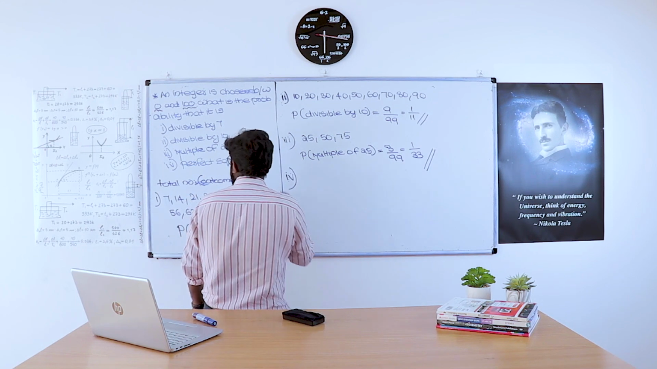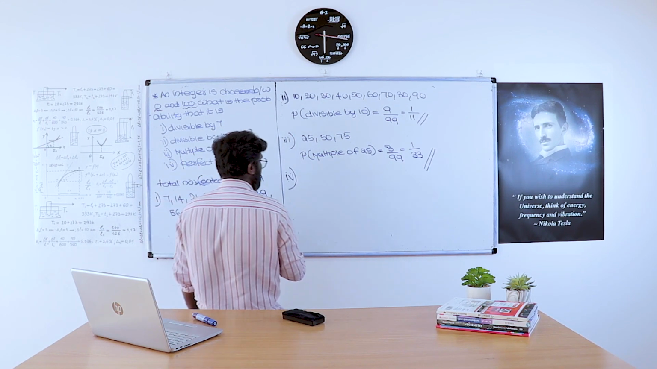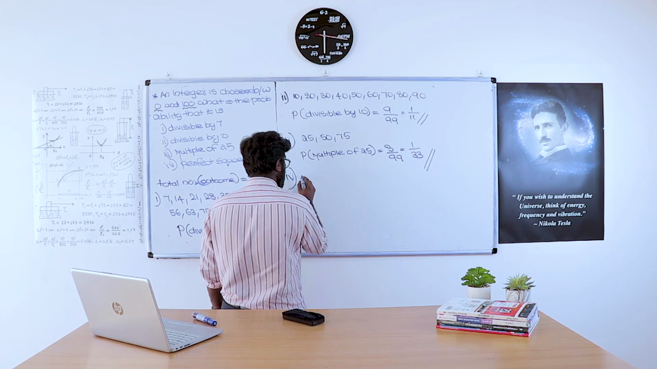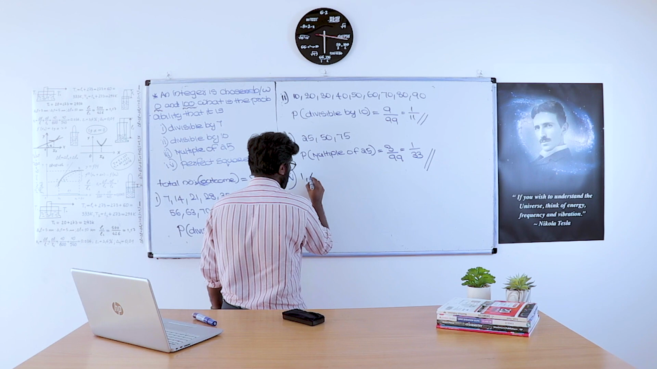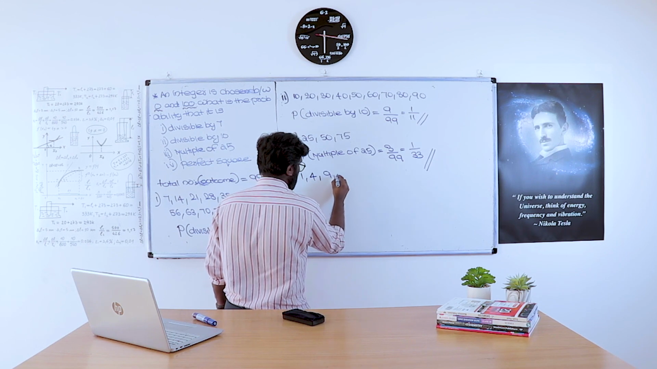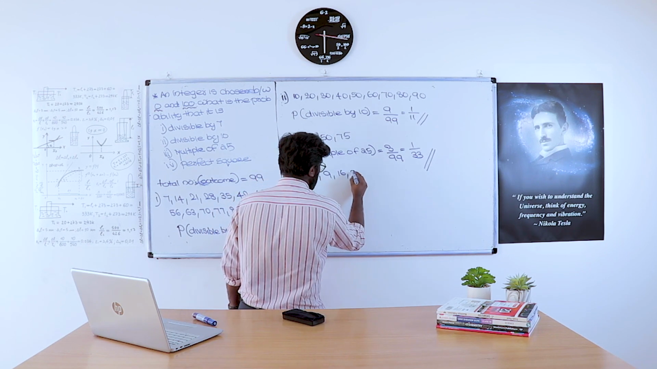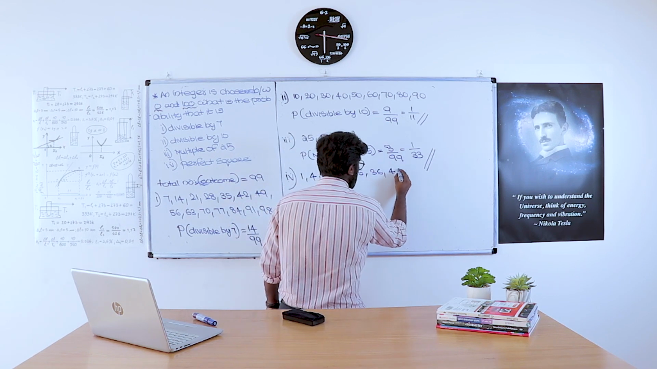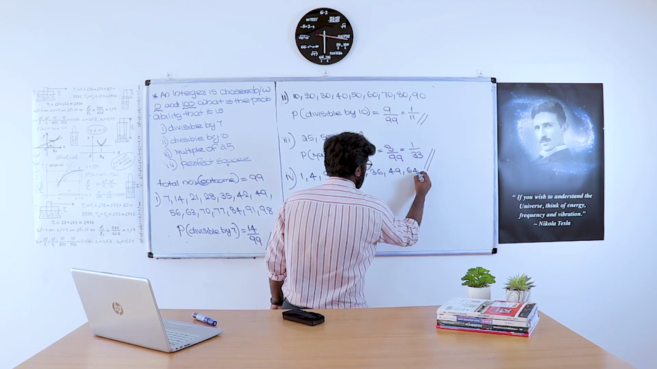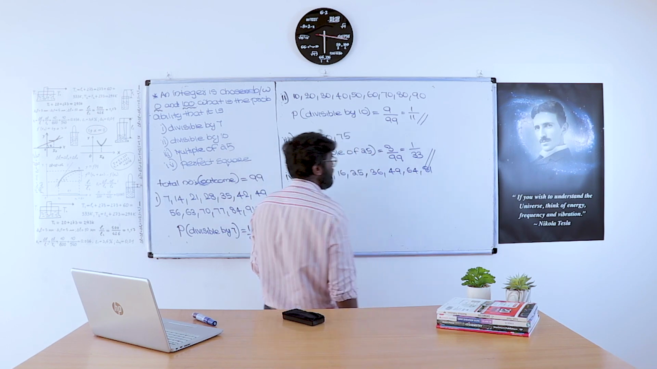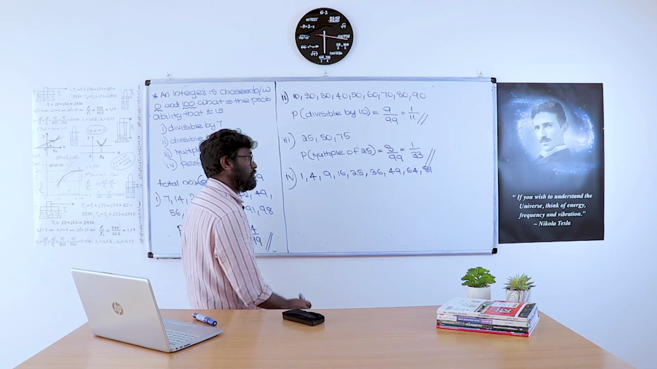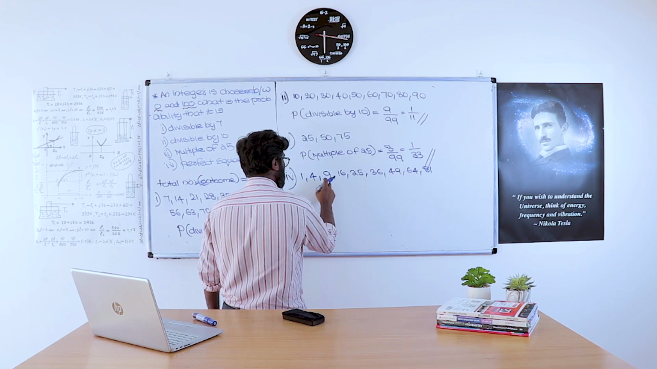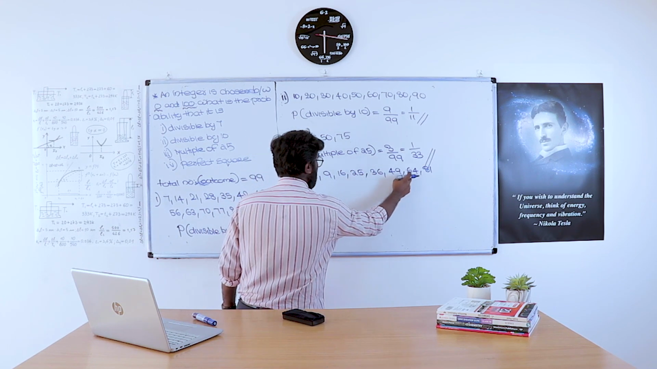The next one is probability of getting a number which is a perfect square. What all the perfect squares are between 0 and 100? 1 square is 1, 2 square is 4, 3 square is 9, 4 square is 16, 5 square is 25, 6 square is 36, 7 square is 49, 8 square is 64, 9 square is 81, and finally 10 square is 100, which is not included. Therefore, we have to take up to 81 only. 1, 2, 3, 4, 5, 6, 7, 8, 9.